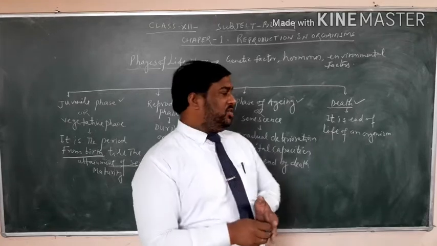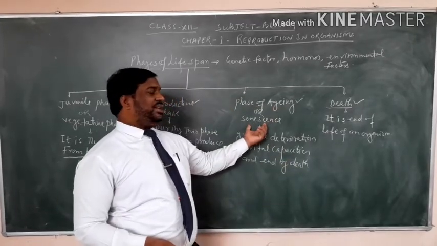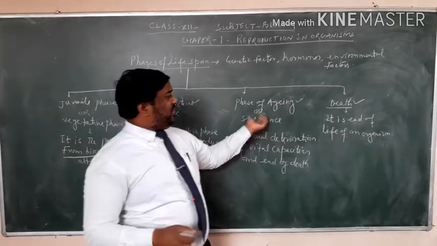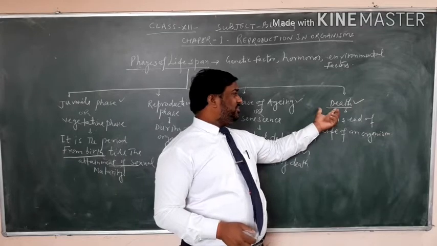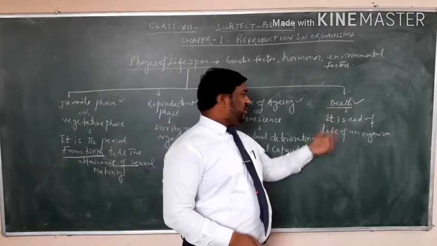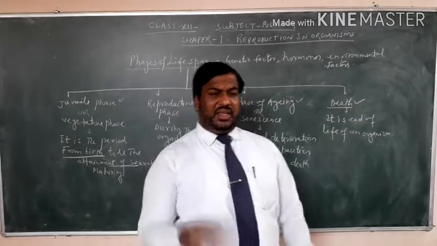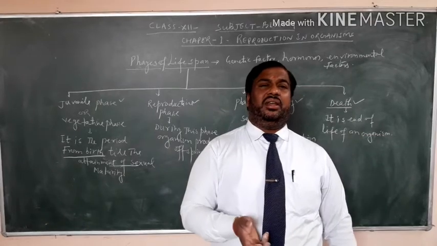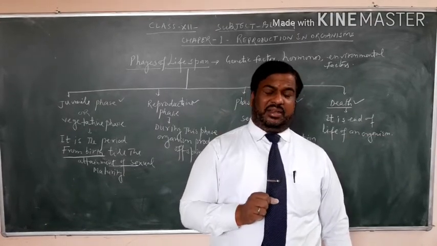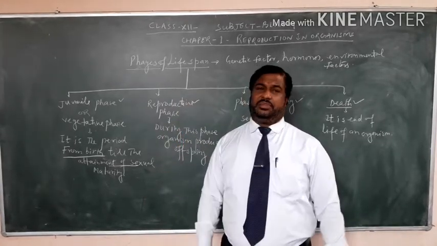So dear student, this is the phase of aging, or senescence. Attainment of death is the ultimate last phase of lifespan. So it is the end of life of an organism. Death may be natural or accidental. Doesn't matter. But these are the 4 phases of lifespan.